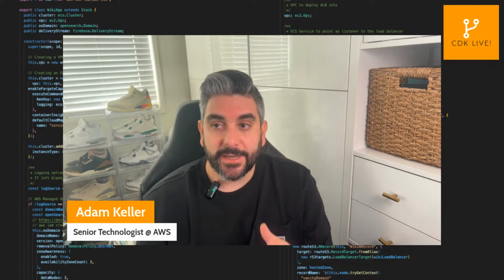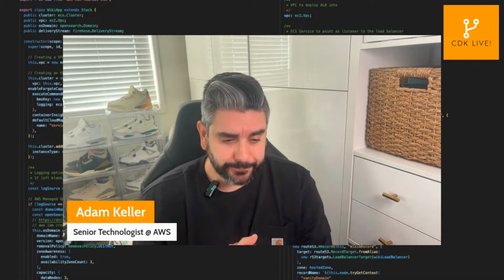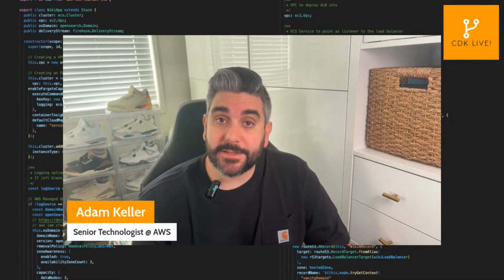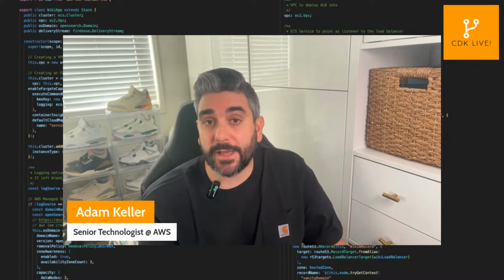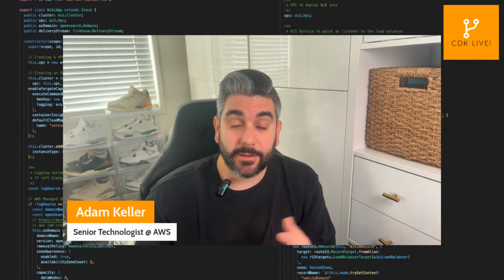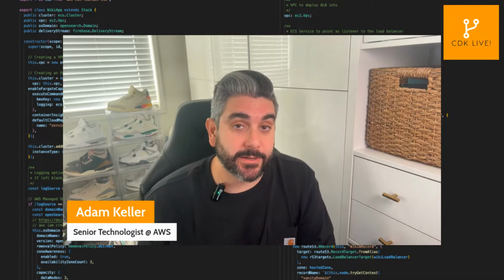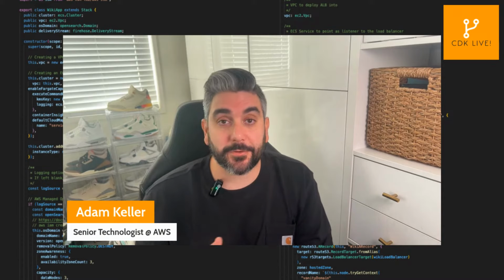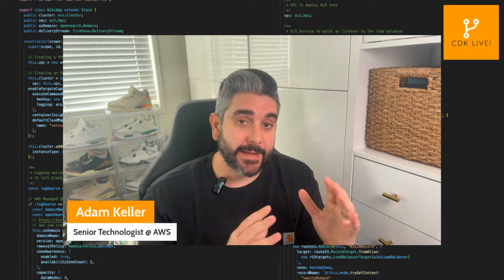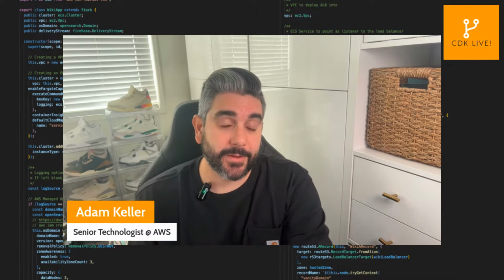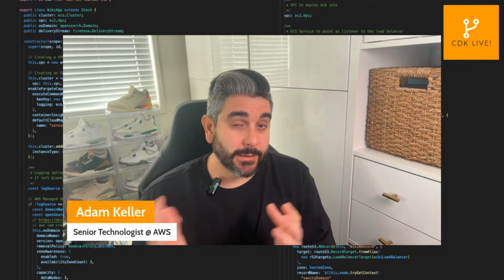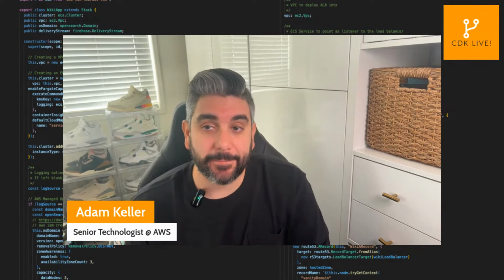Essentially, this is a feature of the CDK CLI that allows you to point to a CloudFormation template and say migrate this to a CDK application in the language that I prefer to author in, and then the CDK does all the good stuff behind the scenes and takes that CloudFormation template and converts it into a CDK application. So we will have a show later in the month on that, so keep an eye out for that.